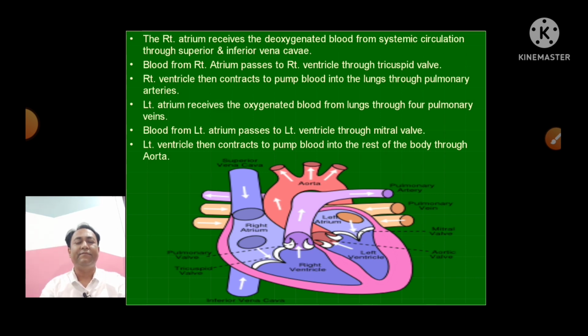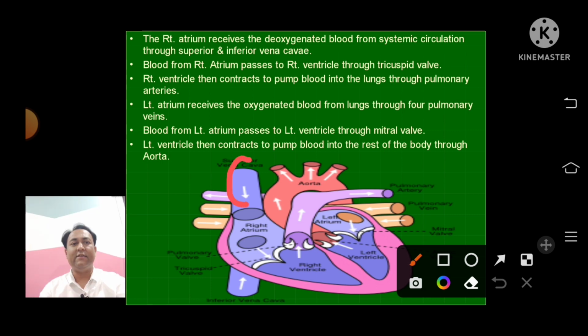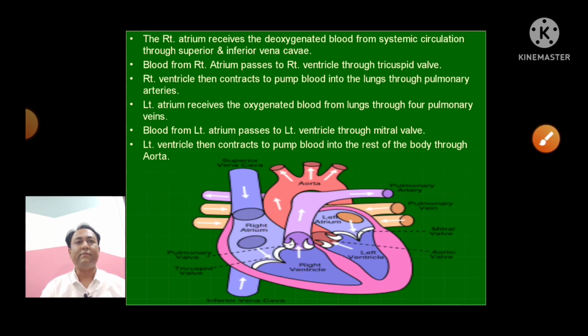Here you can see the right atrium receives the deoxygenated blood from systemic circulation through the superior and inferior vena cava. This is the superior vena cava, this is the inferior vena cava, this is the right atrium, from where the blood passes into the right ventricle through this valve, and this is the tricuspid valve. The right ventricle then contracts to pump the blood into the lungs through the pulmonary arteries.